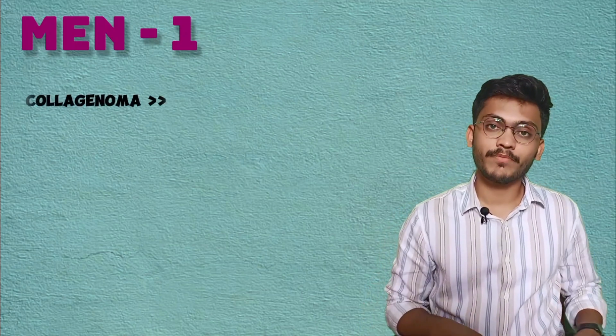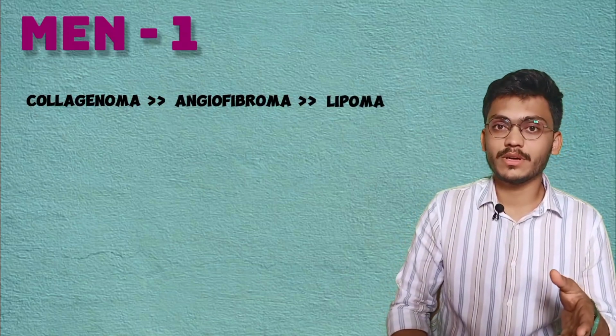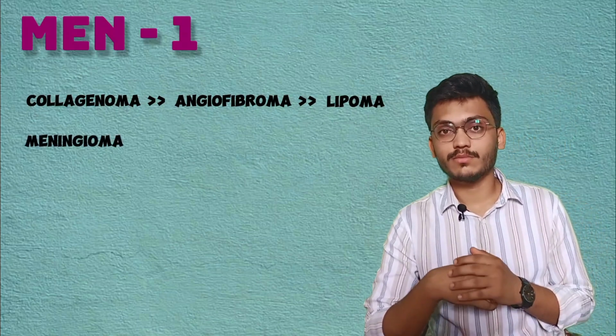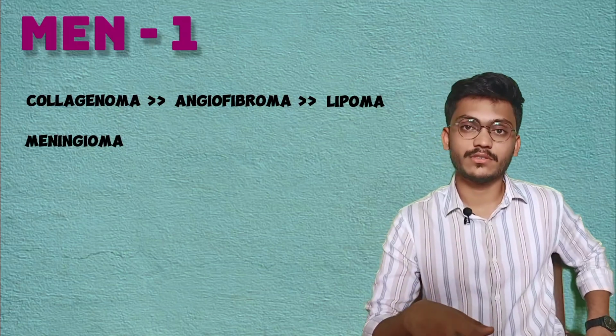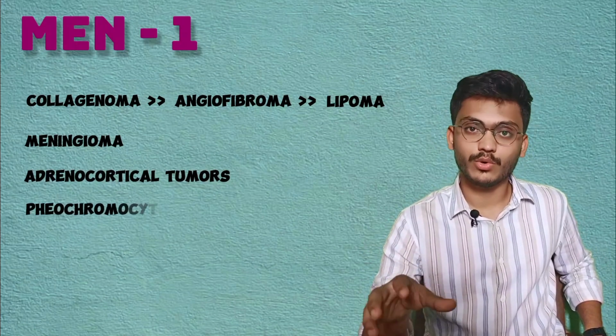First, the skin manifestations: the most common skin tumor in MEN 1 is collagenoma, the second most common is angiofibroma, and the last one is lipoma. The most common CNS tumor is meningioma, and the most common tumor among the minor manifestations is adrenocortical tumor, and in less than 1% of patients you can also see pheochromocytoma.